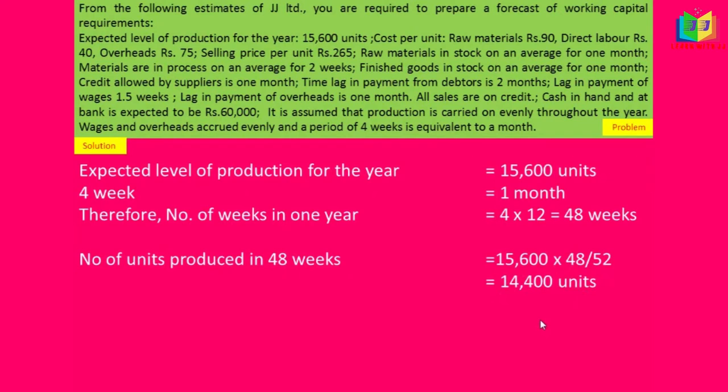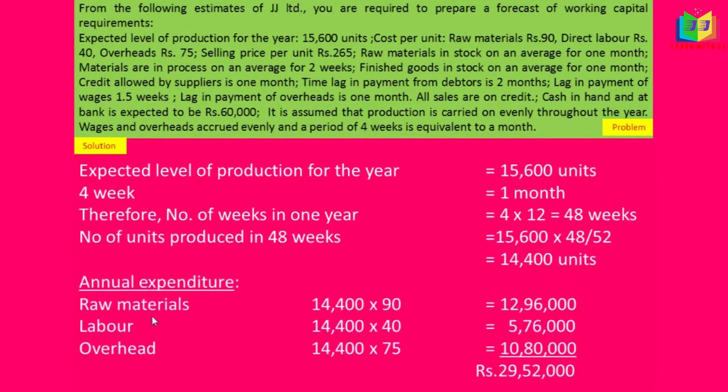Next, we have to calculate the annual expenditure. Raw materials for these 14,400 units, 90 per unit is the raw material, so 14,400 into 90 will get 12,96,000. For labor, for these 14,400 units, labor charges is 40, so into 40 will get 5,76,000.